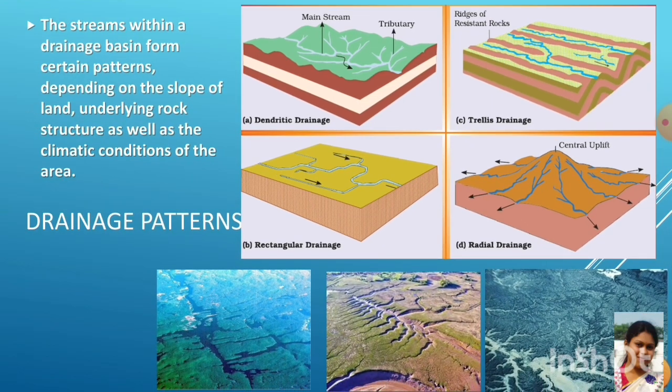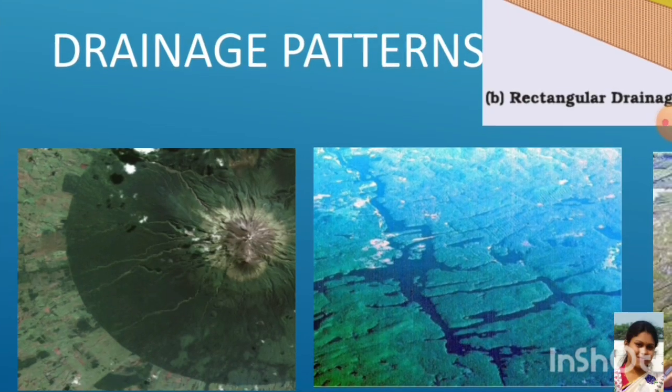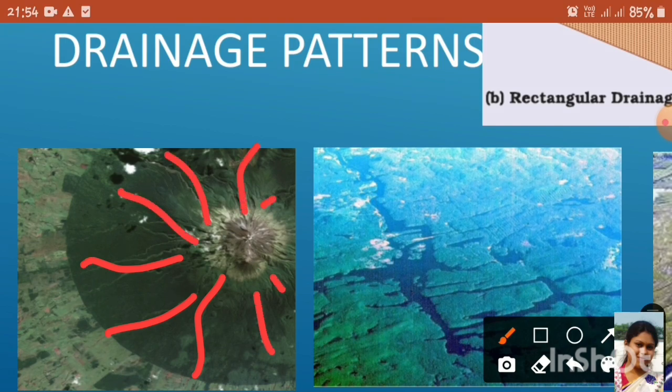Now this is a Google Earth image of radial drainage pattern. Here is a hill and the rivers are flowing around it, and this is the image of radial drainage.